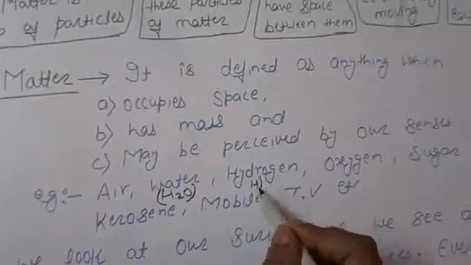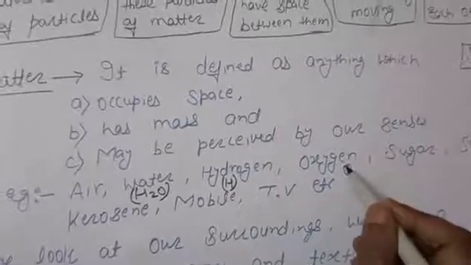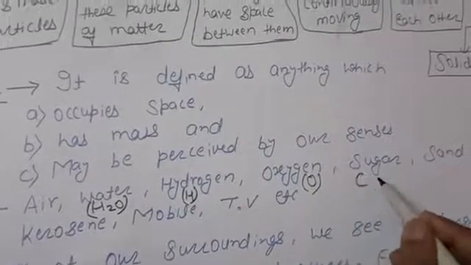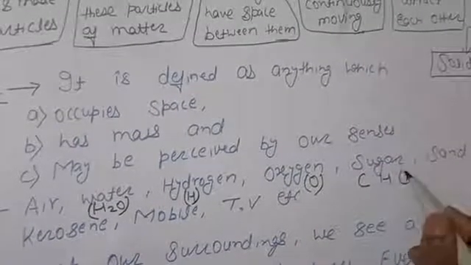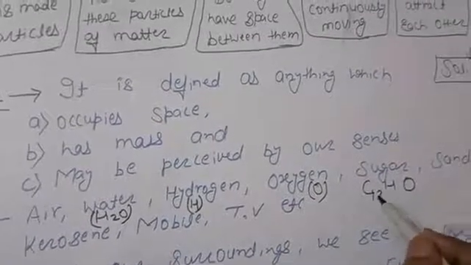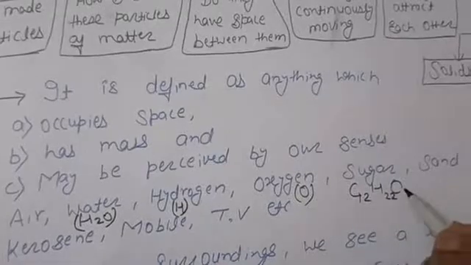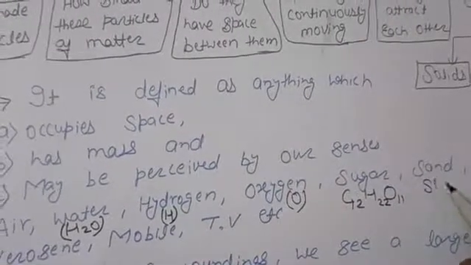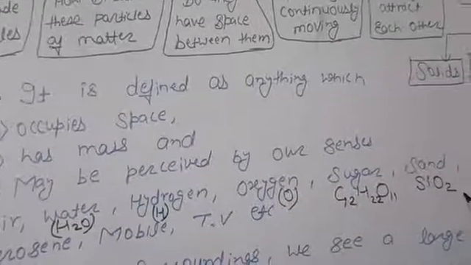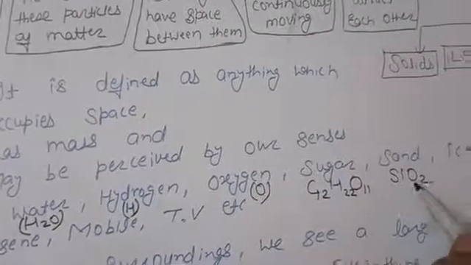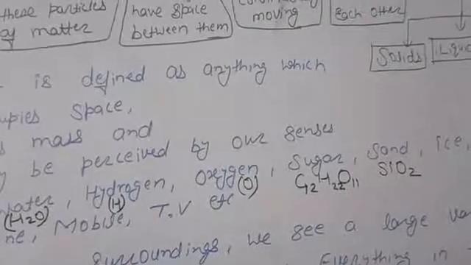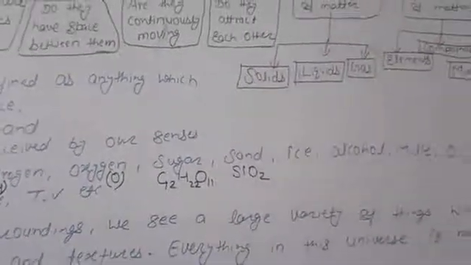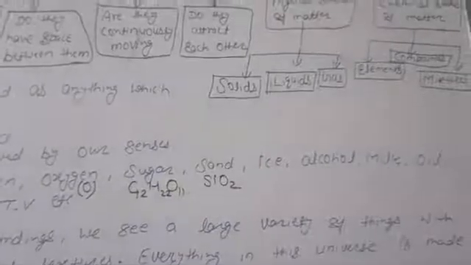We represent hydrogen by H and oxygen by capital O. Sugar is a compound of carbon, hydrogen, and oxygen, C12H22O11. Sand is a compound of silicon and oxygen, SiO2, silicon dioxide. Ice, alcohol, milk, oil,